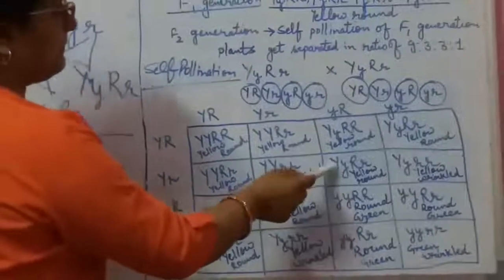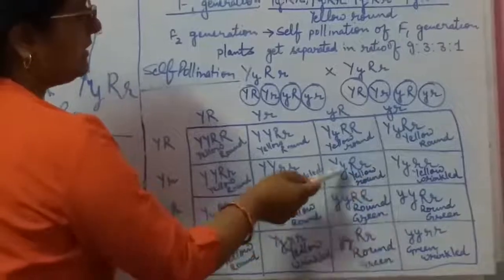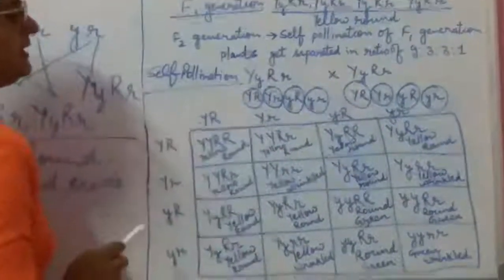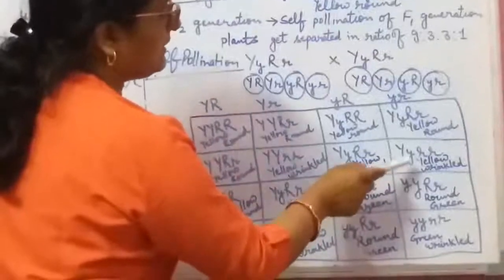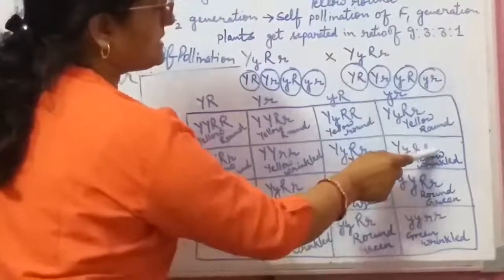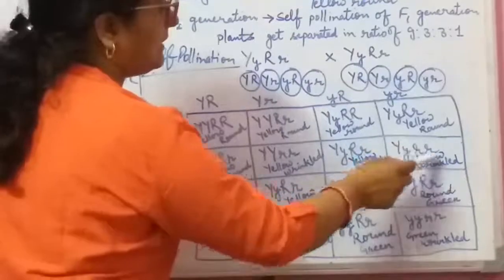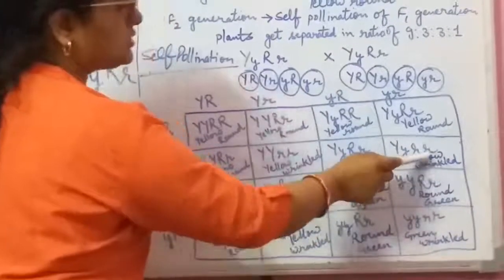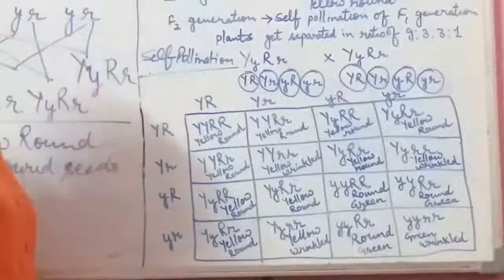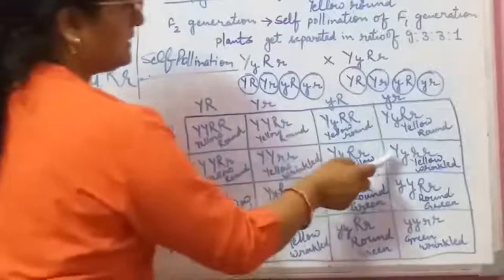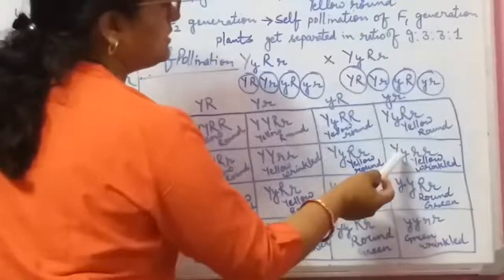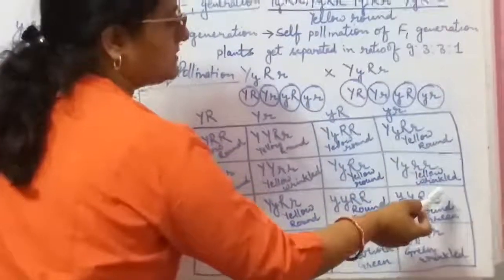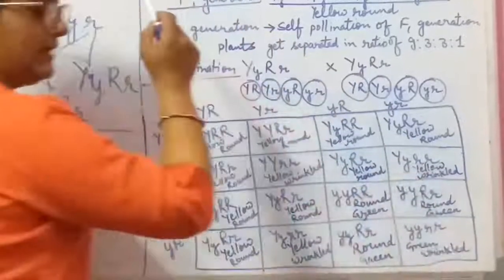Then here capital Y, capital R, small r. Both the dominant alleles are present. That's why it will be the yellow round. Then here capital Y, small r. But what happened? Here the small r and small r are present in the pair form, and the capital Y is the dominant character. So the yellow, and it is responsible for the wrinkled seed. Then it will be the yellow wrinkled.